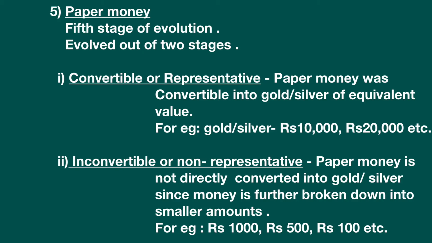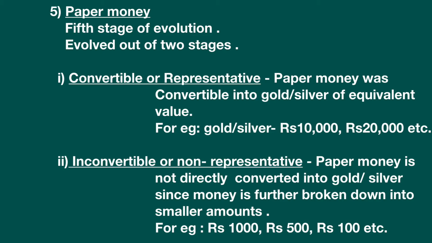To make it more clear, we can also say convertible money means there will be only one gold coin, and on the other hand there will be only one paper money. It can be 30,000 or 50,000.